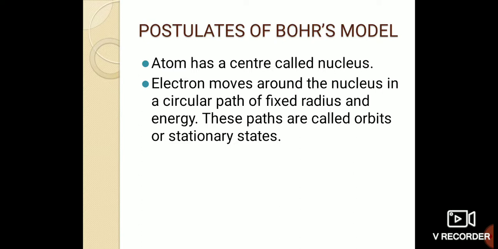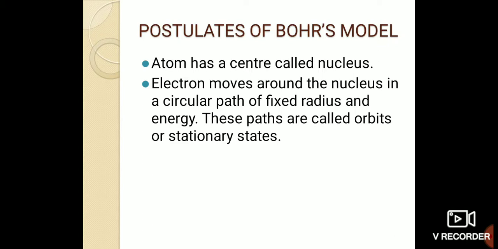The first one is that the atom has a center called the nucleus, and around the nucleus electrons move in a circular path of fixed radius and energy. Because in the Rutherford model there is a drawback: it was considered that the electron revolves around the nucleus, and if it is revolving, it will radiate some amount of energy because of acceleration, and the electron will fall into the nucleus, so it couldn't explain the stability of the atom.